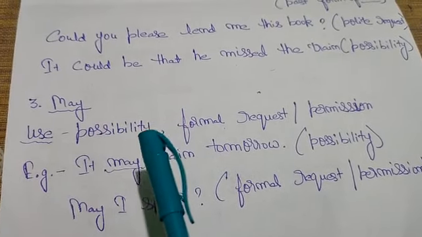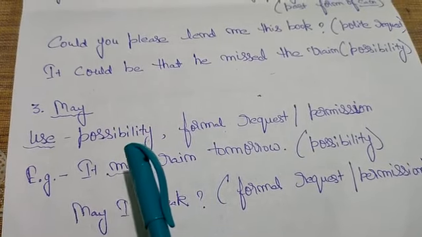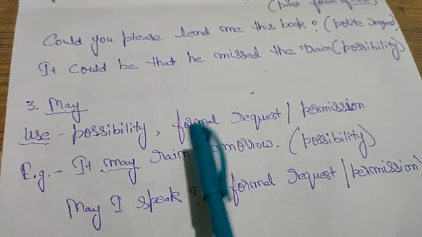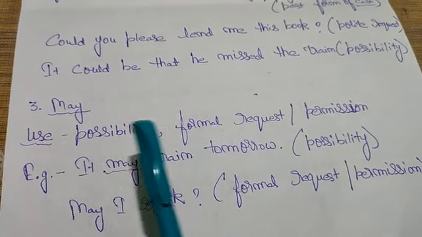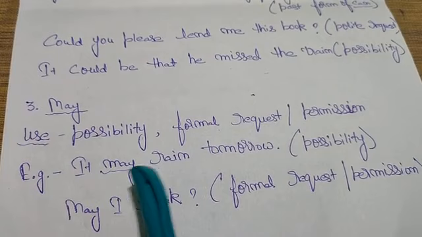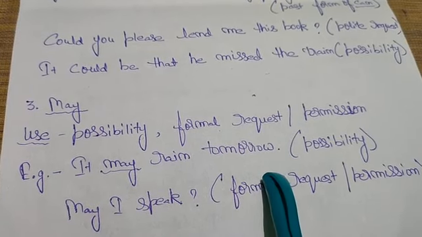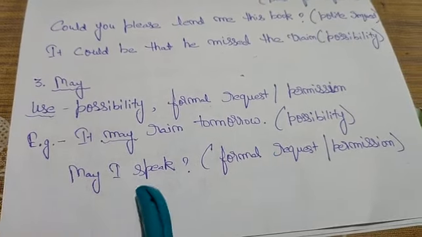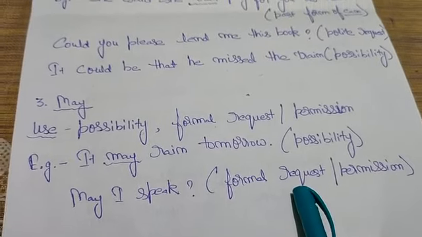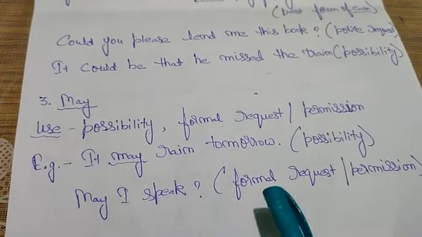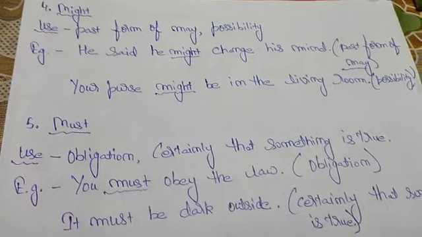So when we are talking about possibility, formal request or formal permission, then we will use may. For example, it may rain tomorrow. This one is a possibility. Now come to the next example. May I speak? This one is a formal request, or you can say that this one is a formal permission.